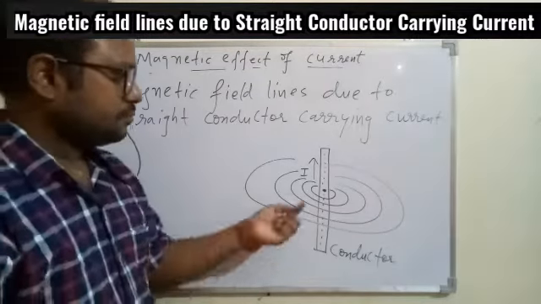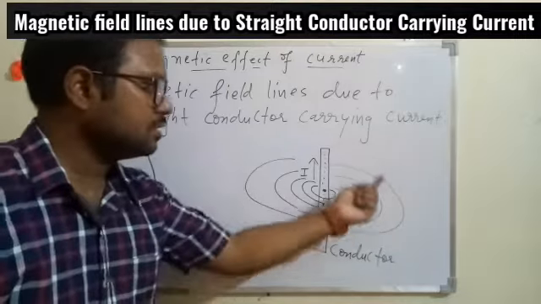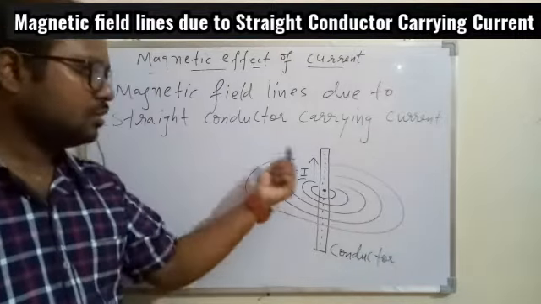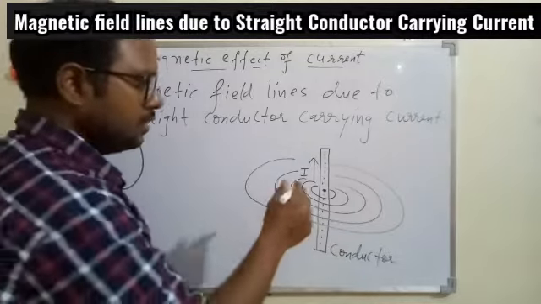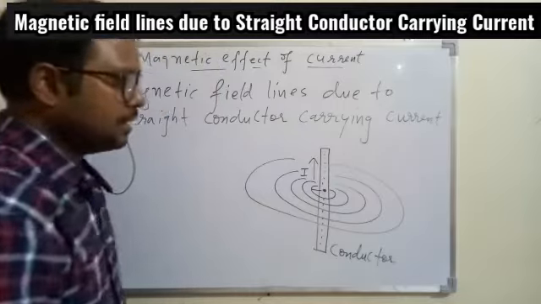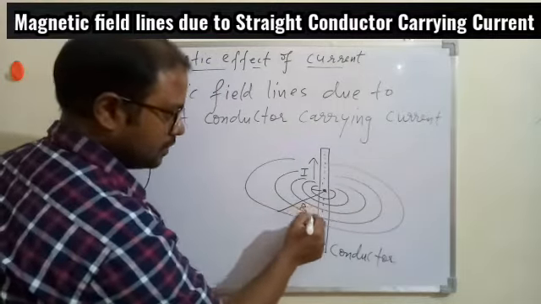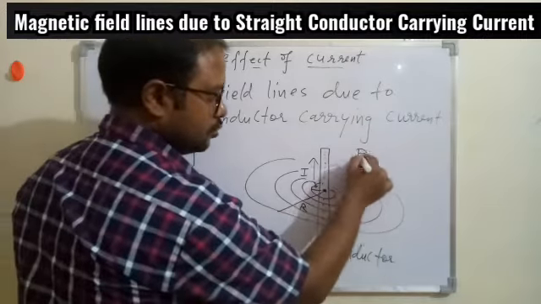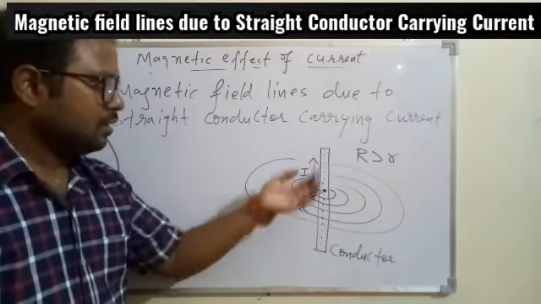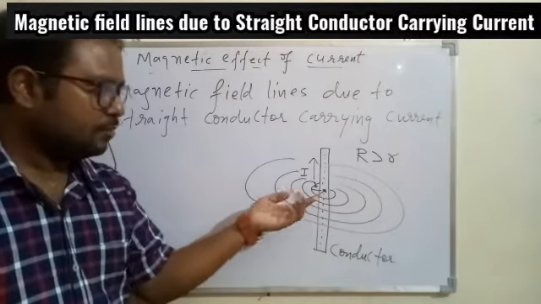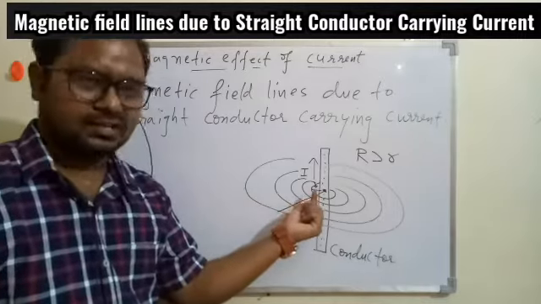And we understood, if you start moving away from this conductor, then the radius of this circular magnetic field line will be increasing. So for the first one the radius is very less, for the last one the radius is quite high, so capital R, small r. So you understood, the magnetic field lines will be produced by the same point, but it will have different radius starting from the center of the conductor.